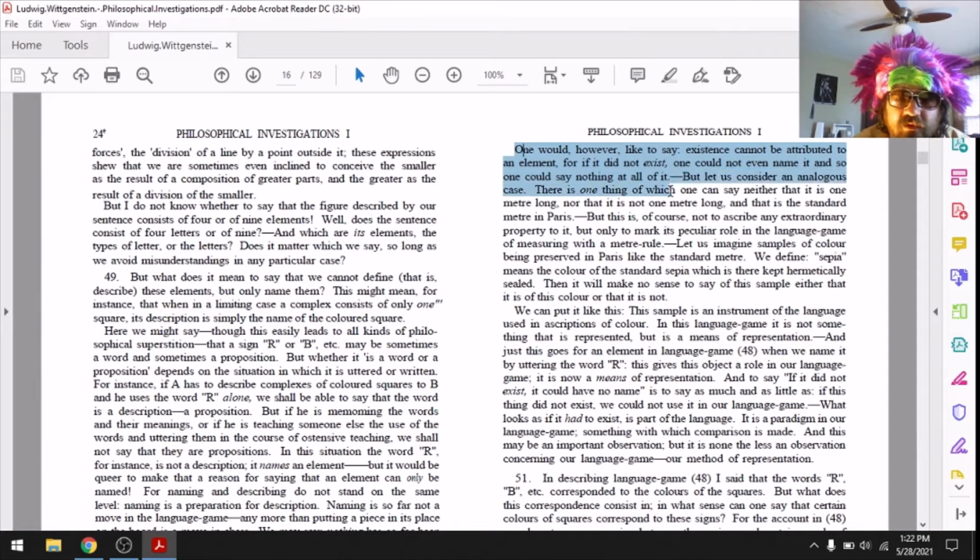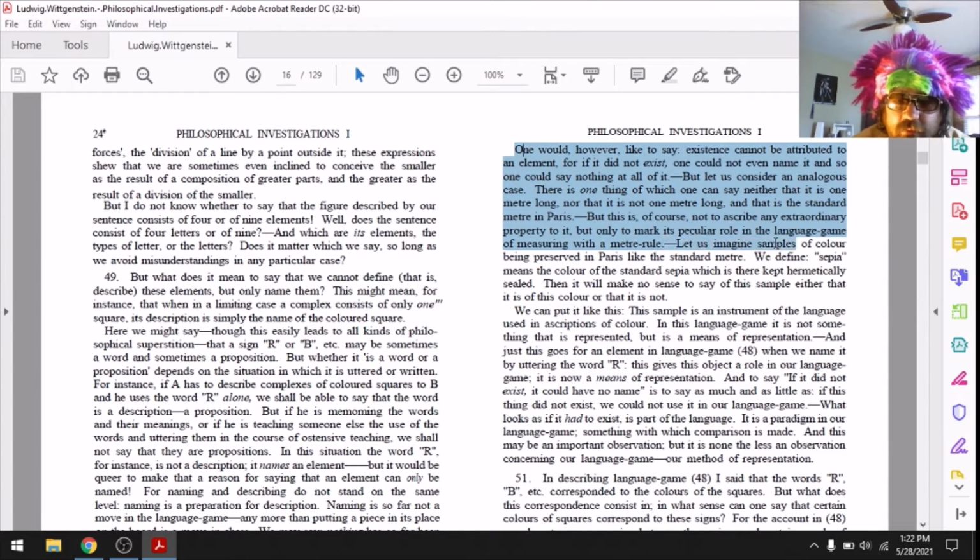But let us consider an analogous case. There is one thing of which one can say neither that it is 1 meter long, nor that it is not 1 meter long, and that is the standard meter in Paris. Not 100% sure what this means. But this is, of course, not to ascribe any extraordinary property to it, but only to mark its peculiar role in the language game of measuring with a meter rule.